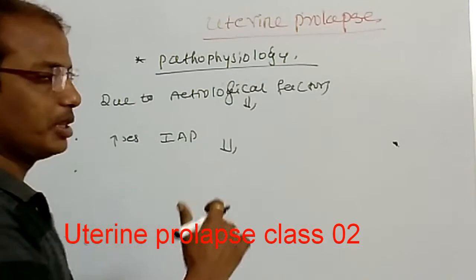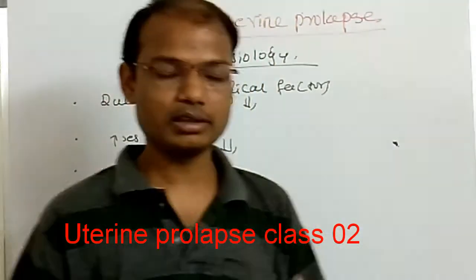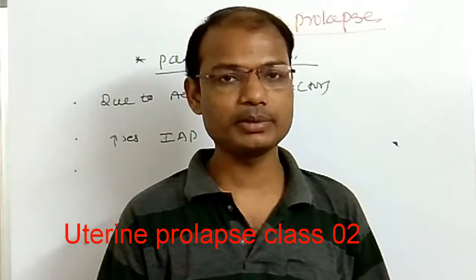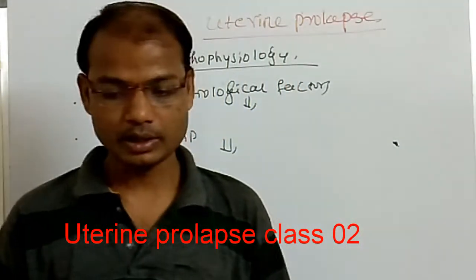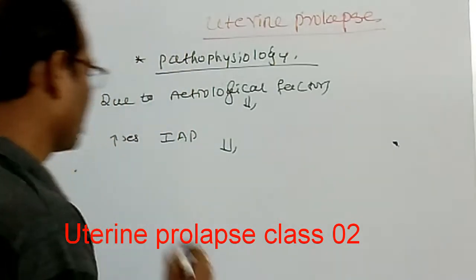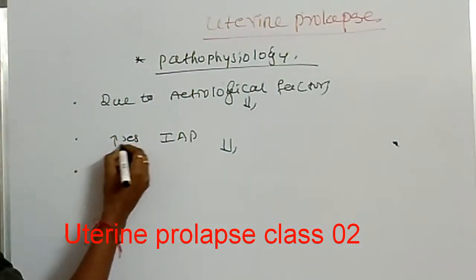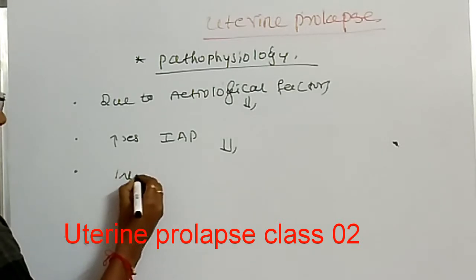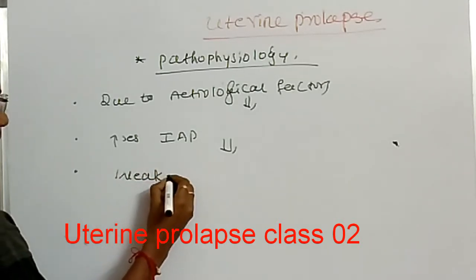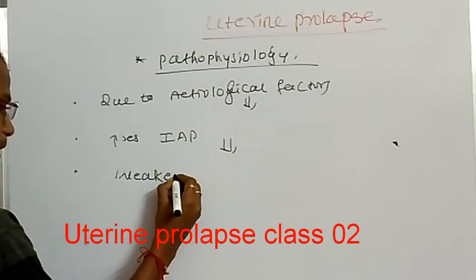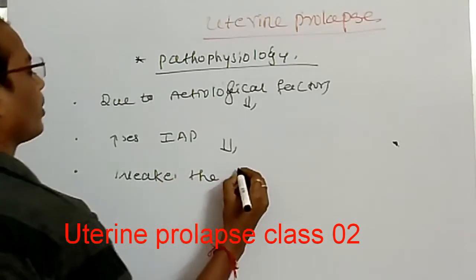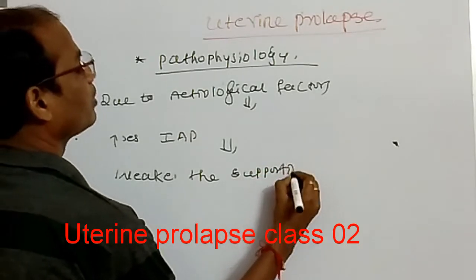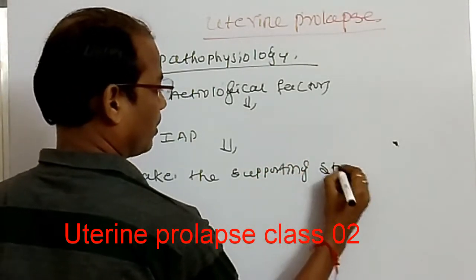Certain conditions may lead to increased intra-abdominal pressure. Increased intra-abdominal pressure, the continuous pressure on the abdomen, weakens the supporting structure of the uterus.